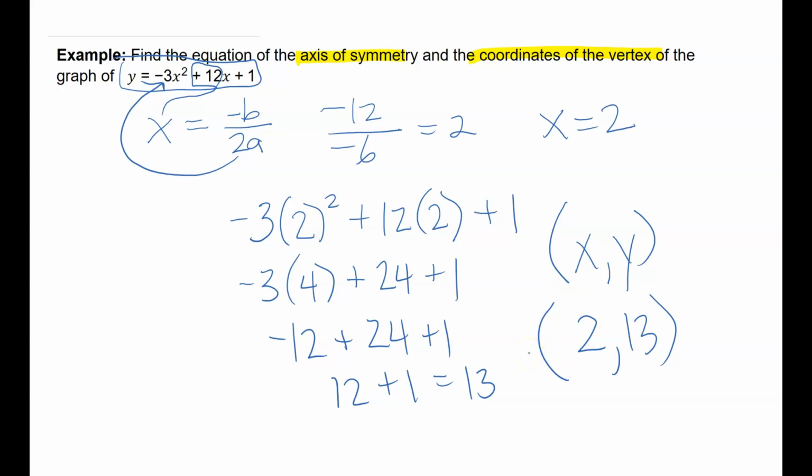Now this one is going to look a little different. Notice it didn't say we had to graph it, but if I were to graph this one, it would go over 2 up 13. And just a little hint here, because of this negative sign out front, the parabola is going to open down. Okay? All right, so here is your task.